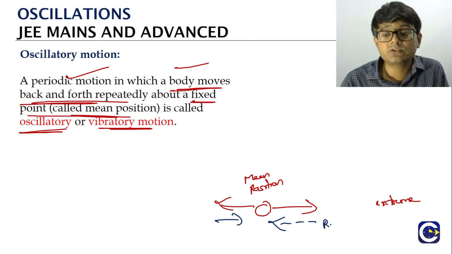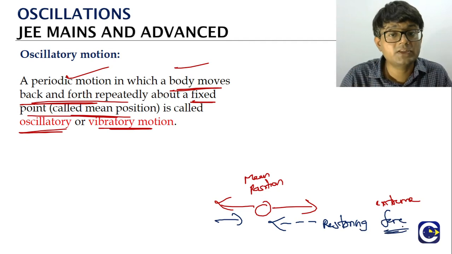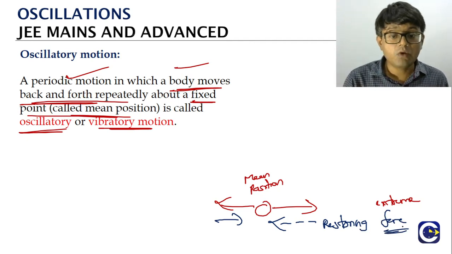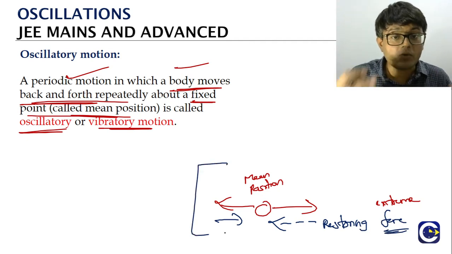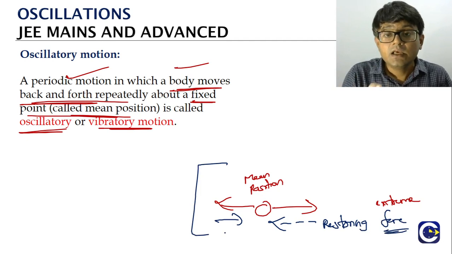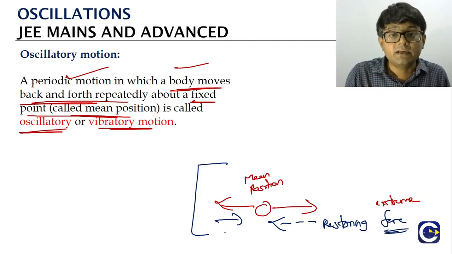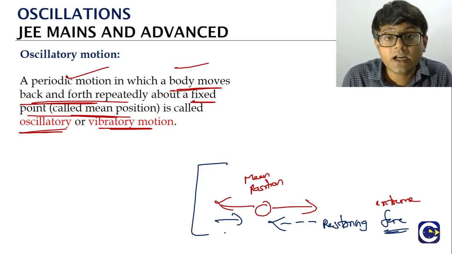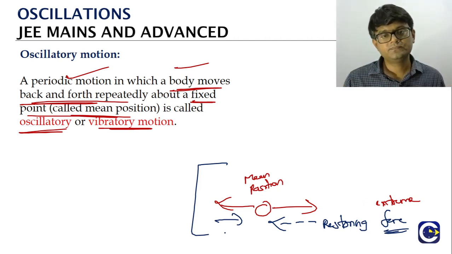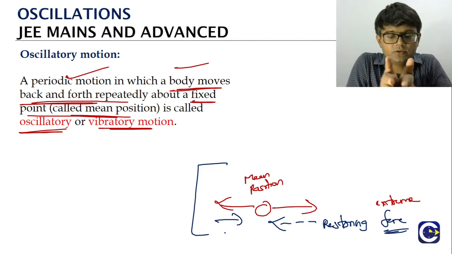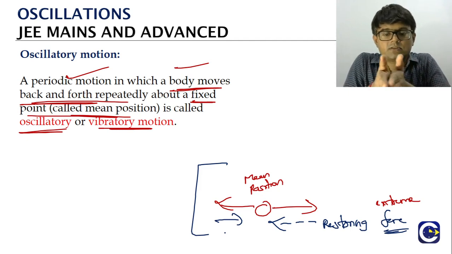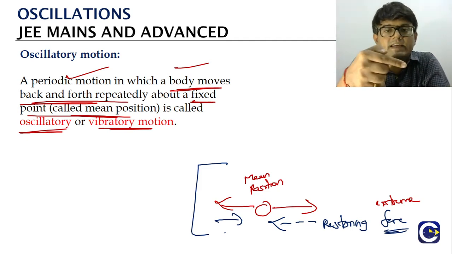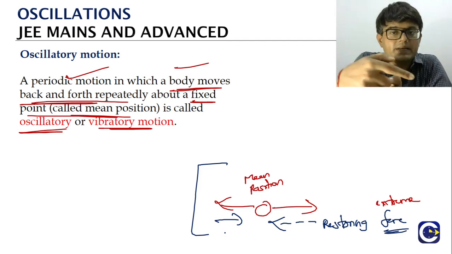This force is what we will be calling as the restoring force. So whenever there is an oscillatory motion, this is important. What is the important thing, or we can say requirement, for the oscillatory motion? There must be a force acting on the particle which is always trying to bring it back to the mean position. That force is what will be called as the restoring force. There is a mean position, the particle is moving away from the mean position, which means there will be a force acting on it which tries to bring it back to the mean position.